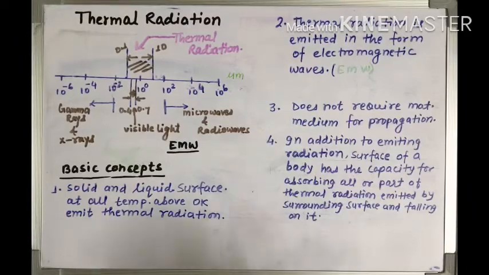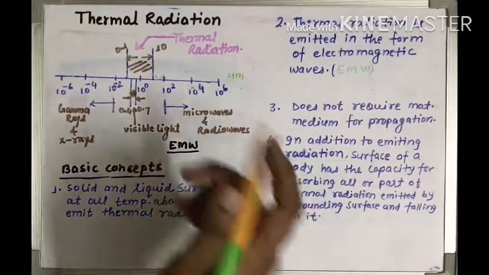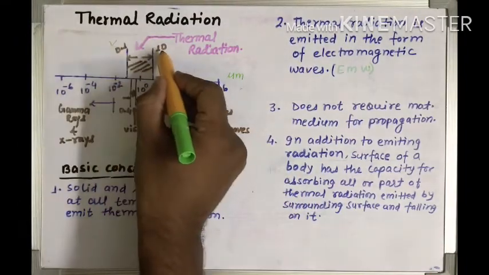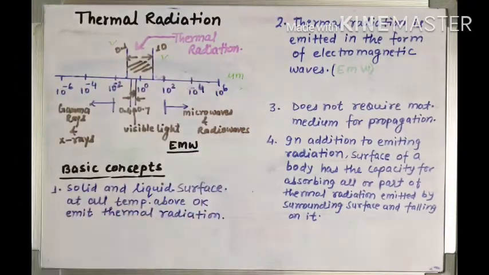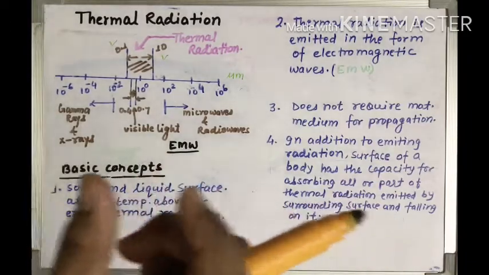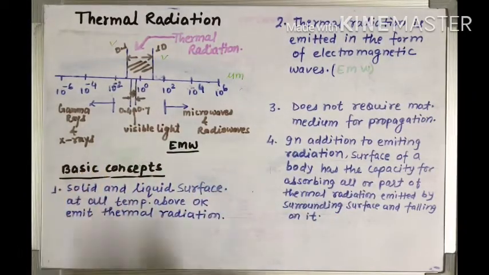Only electromagnetic waves with wavelength from 0.1 to 10 micrometer may heat a body, means they may create thermal radiation, they may emit thermal radiation.